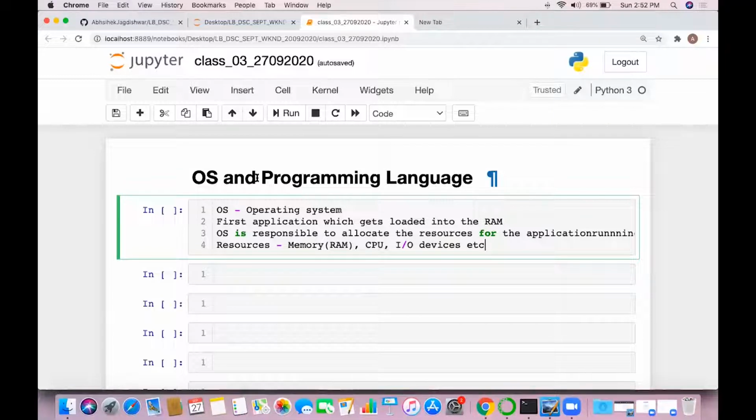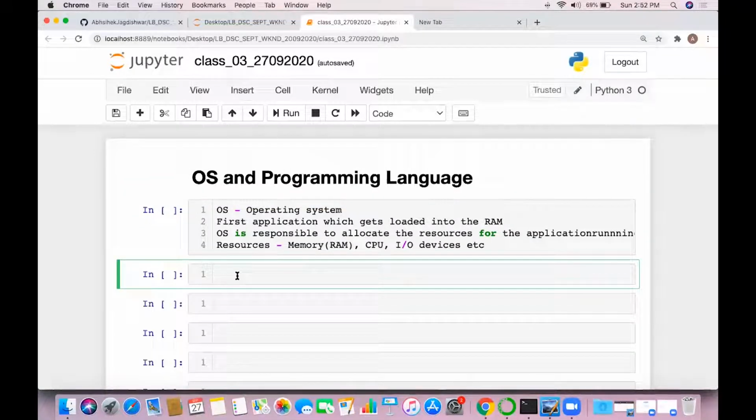Now let's come to the programming language. What is a programming language? A programming language is required to get our task done. Why am I saying that? For example, if you want to calculate your monthly grocery bill or monthly expenses, you need a calculator. If you want to write a note, you need a notepad. If you want to write a letter, you need a doc.